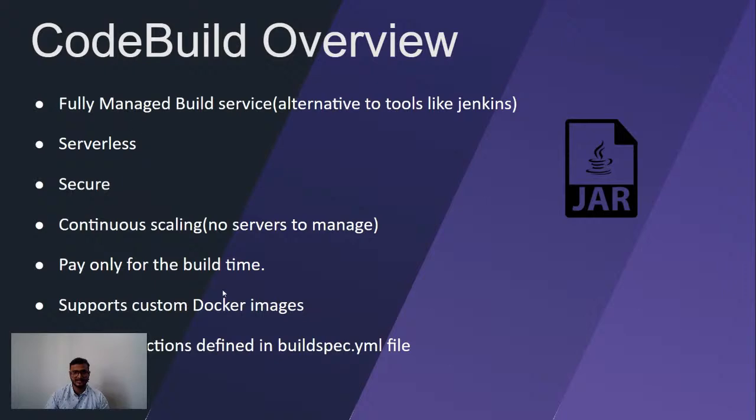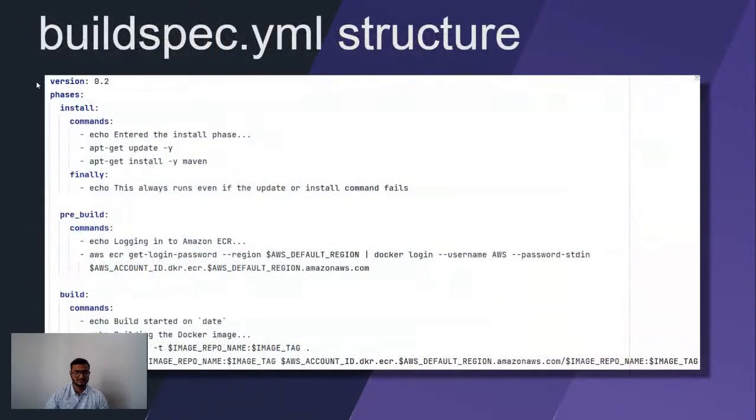And for this build to work, we have to write some code. That code we write in the buildspec.yaml file. So now we will understand the buildspec.yaml file structure. Whatever is given here, our code will process this. The first part is the version. The version tells CodeBuild to interpret these commands in a specific manner. For example, if I use version 0.1, then the interpretation will be different. The current version is 0.2.